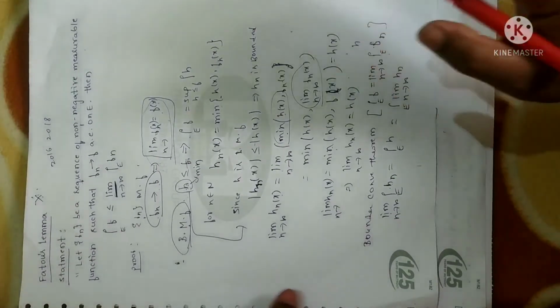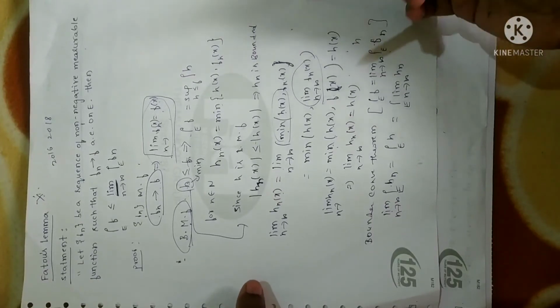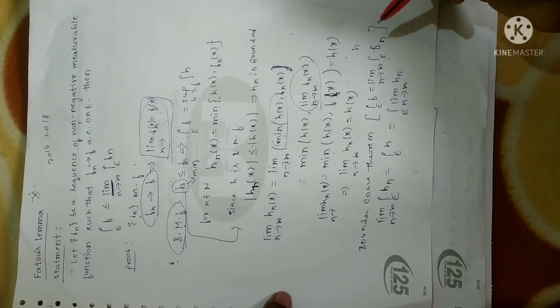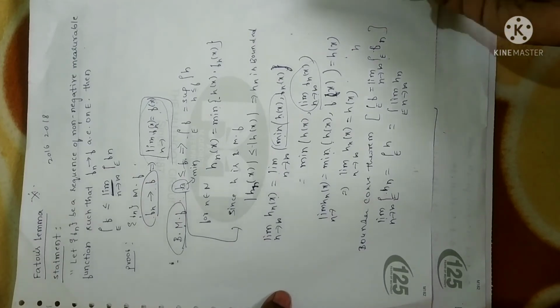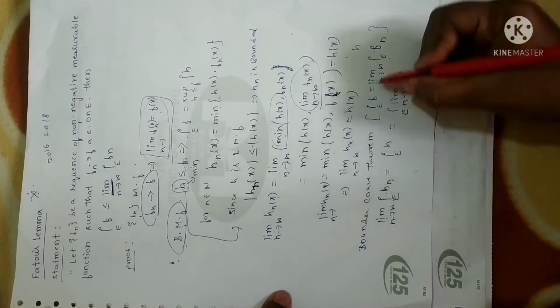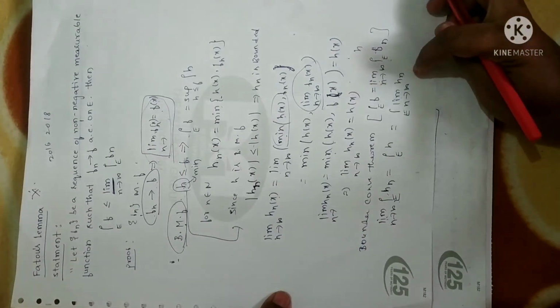I'm repeating once again, please, all these steps are not clearly explained in the notes. You cannot buy it and you cannot memorize it. Please go through the video once or twice, then you will get at least a hint to memorize all these concepts. Fine. So I have taken the bounded convergence theorem and I have taken the limit inside, so I hope I obtained this.